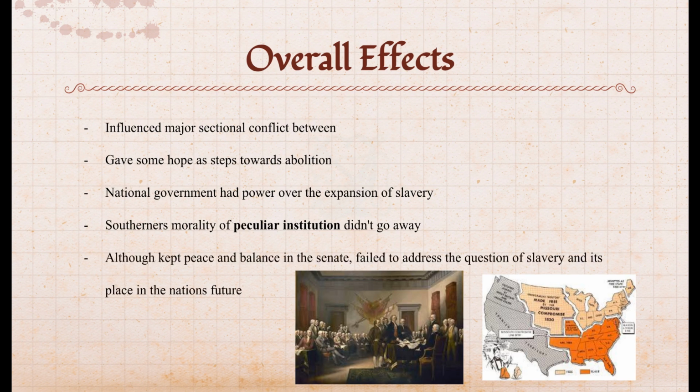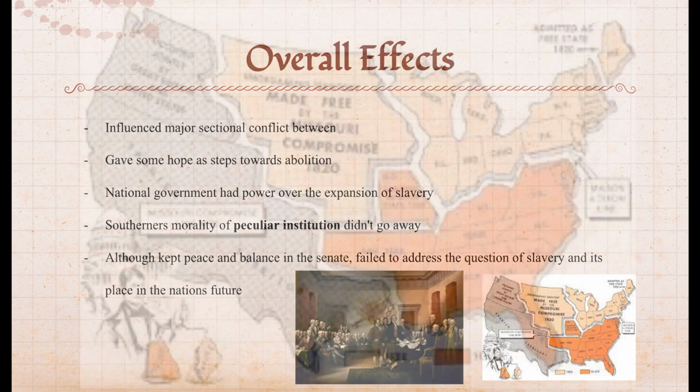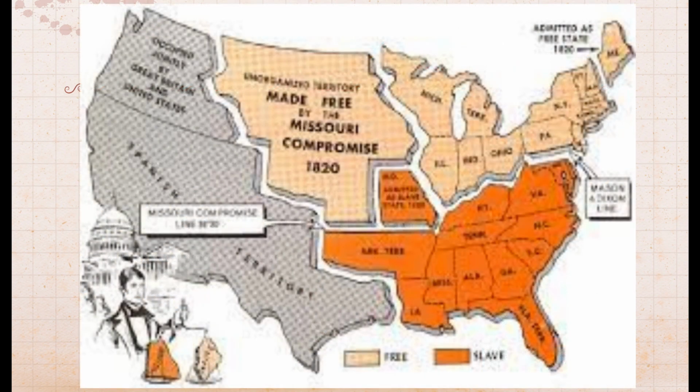Although it kept a balance of power in Congress, it failed to answer the question of slavery in relation to the future of the nation. This is another map to show the clear divide of slave and free states in the North and the South.